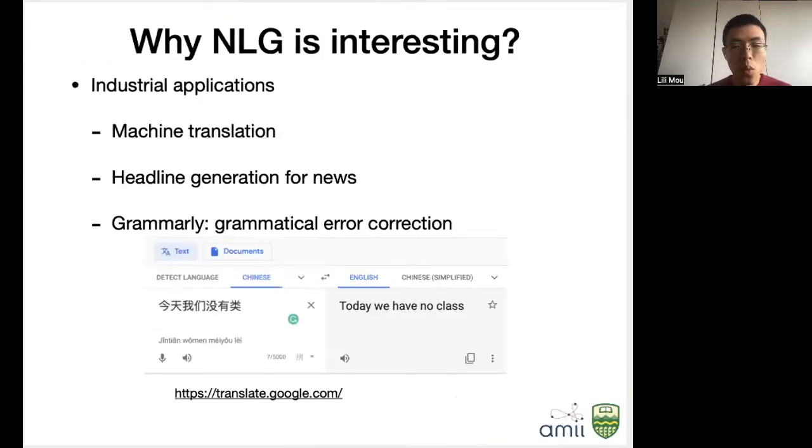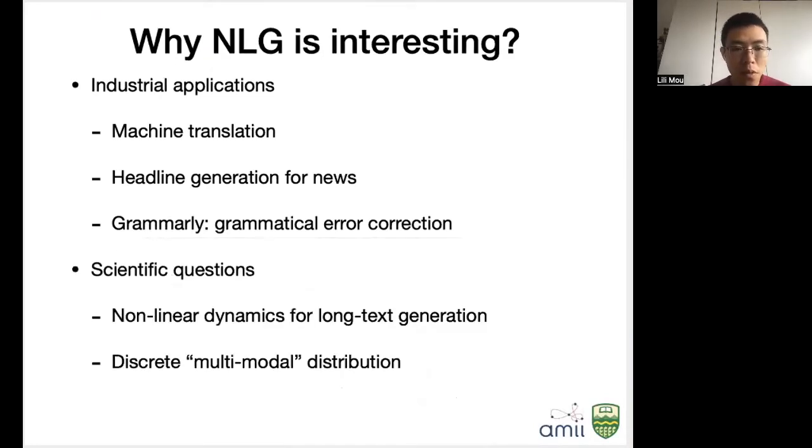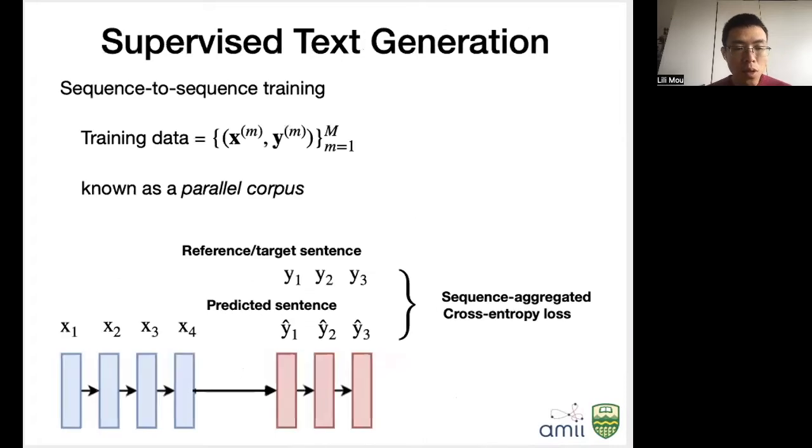Text generation has wide applications such as machine translation, summarization, and also grammatical error correction. It also has scientific questions such as nonlinear dynamics or multi-modal distributions. Traditionally, text generation is accomplished by supervised methods where you have parallel training data and you learn to predict the target sequence based on the input information by cross-entropy loss.